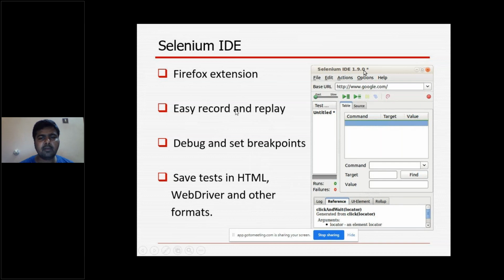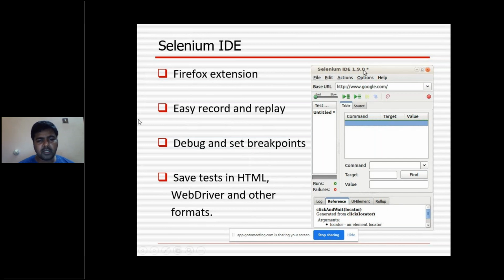This is one. Selenium IDE is a Firefox extension, means it's just a plugin. We have to add it into Firefox. And Selenium IDE is only for Firefox. It does not support the Chrome browser, IE browser, or any other browser. So no one is using Selenium IDE in the market.